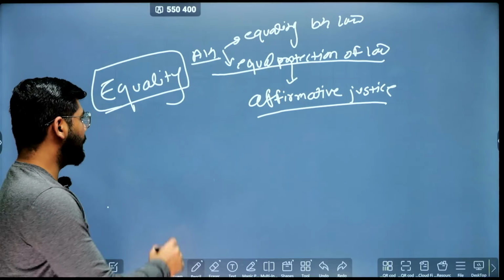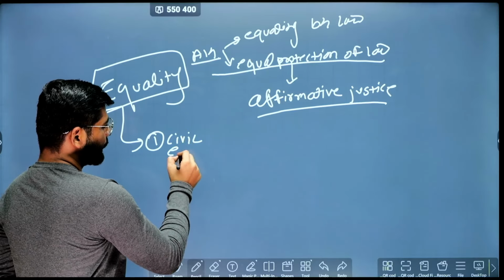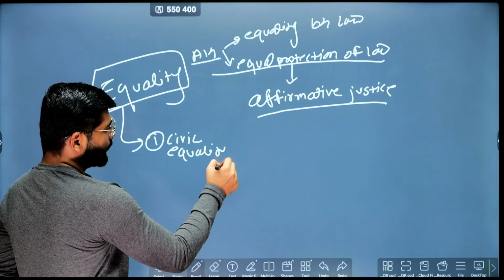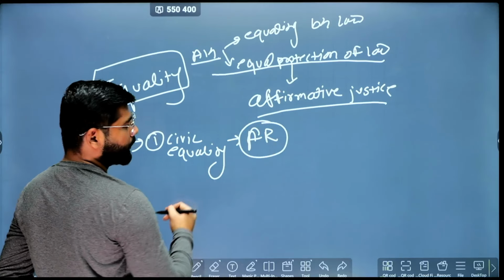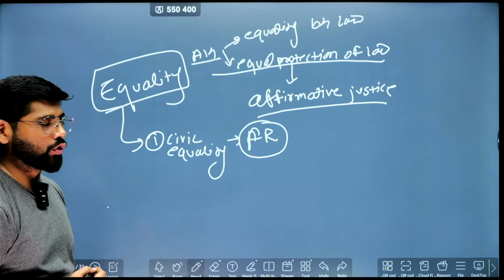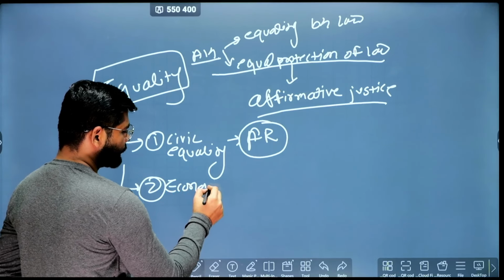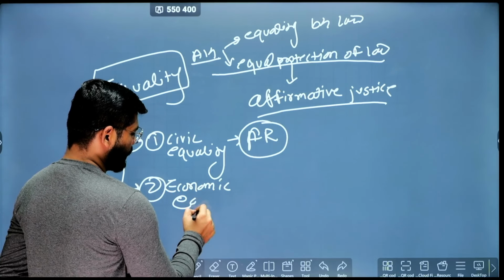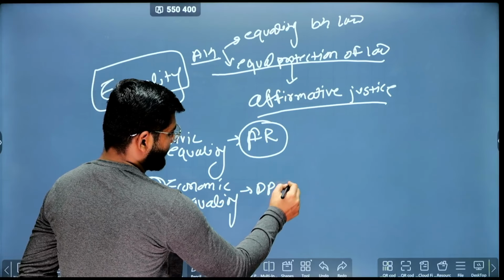When it comes to equality, there are three kinds of equality. First is civic equality, and it is dealt with by the fundamental rights enlisted in Part 3 of the Constitution. Second is economic equality, and this is dealt with by the DPSP.